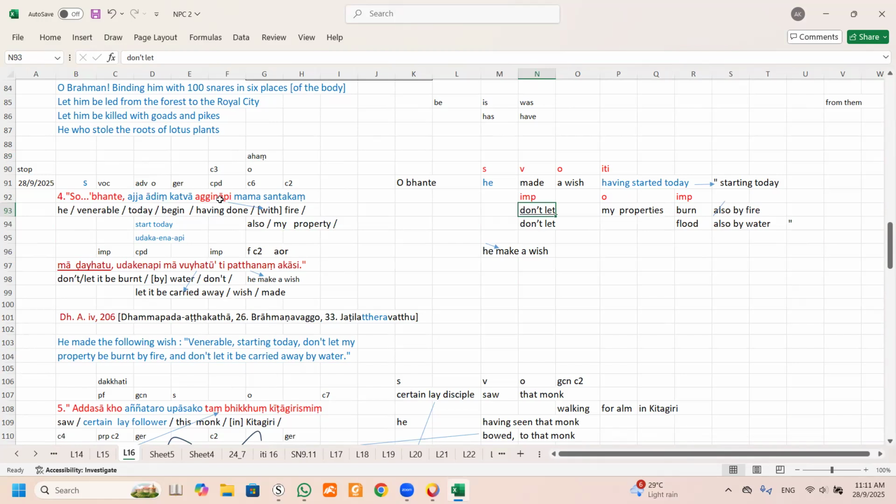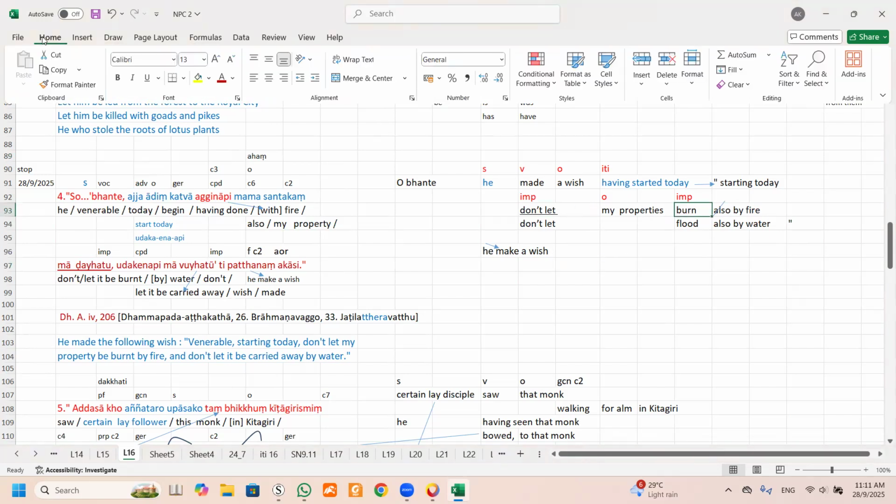Can you see this one? So here is also by fire, also by fire. But in English we don't have to use the word also. Say, don't let my property burn by fire. So the also we drop. Follow, this part you can follow. That means, you see, imperative is always like that, this structure.